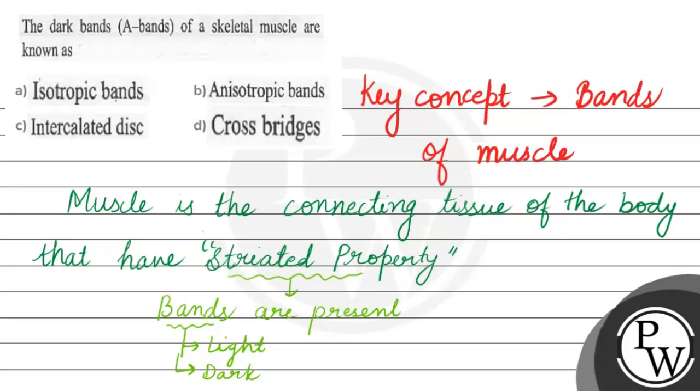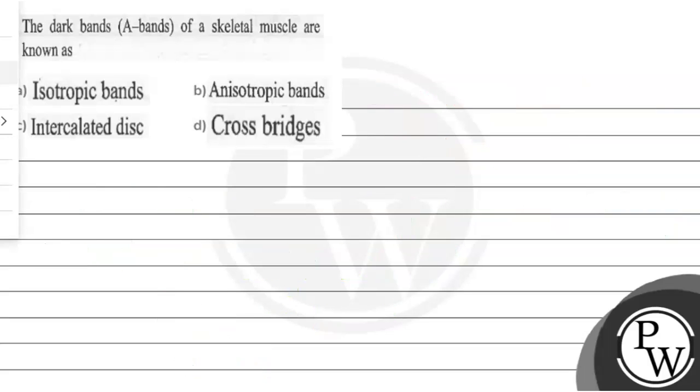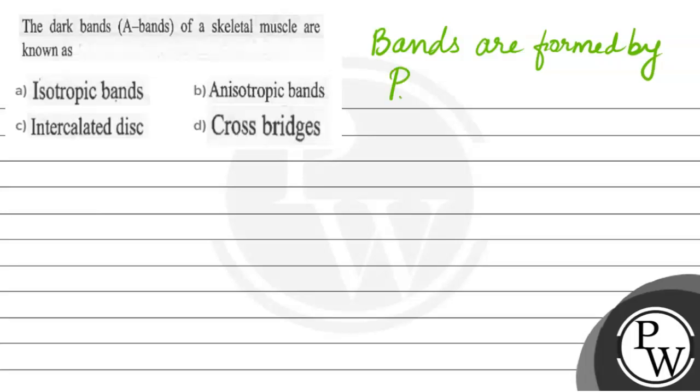अब bands बनाए गए कौन? The next question that arises that what makes these bands to be arranged, and these bands are made up of which kind of thing? The material is protein basically. These bands are made up of protein. So we can write that bands are formed by proteins, and the name of these proteins are actin and myosin.